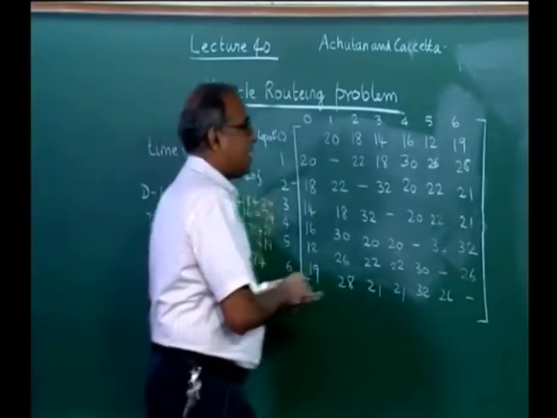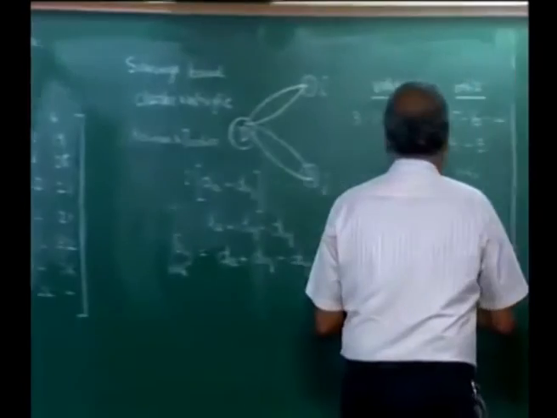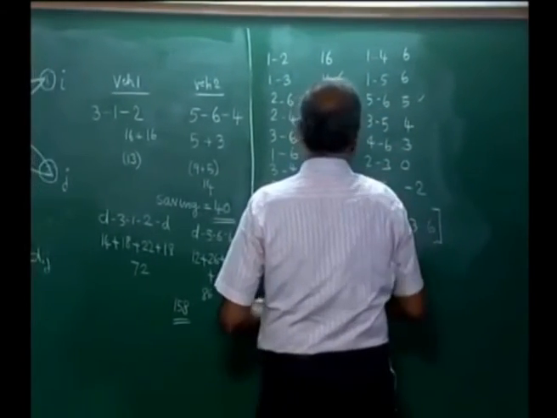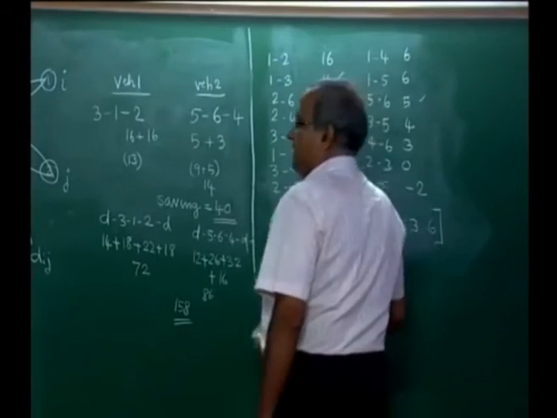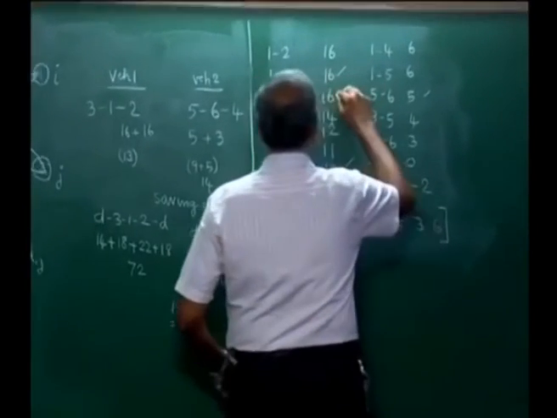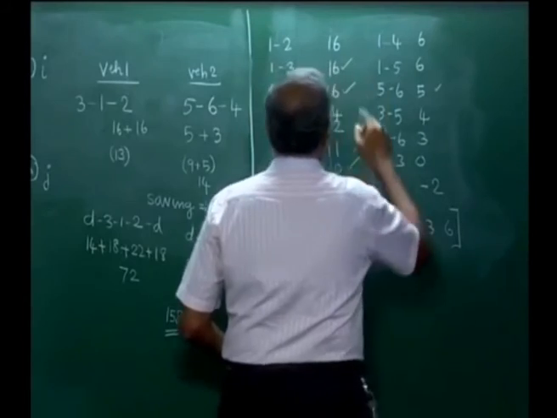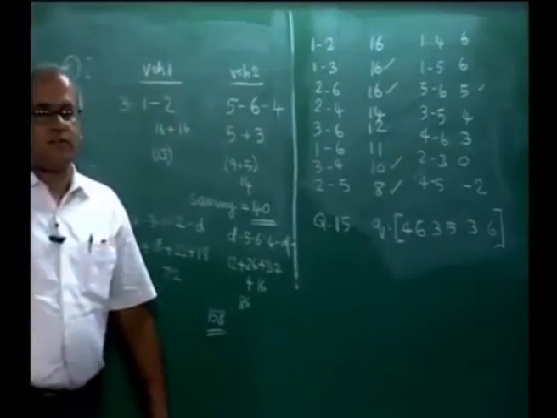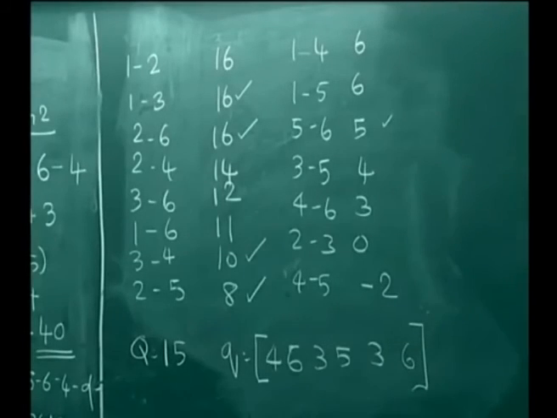But if we go back here and check, our savings are 1 to 3 and 3 to 4, and then 5 to 2 and 2 to 6. So 2 to 6 and 2 to 5. So 16 plus 16, 32 plus 8, 40 plus 10, 50 is possible. Holmes and Parker method is capable of getting this solution.